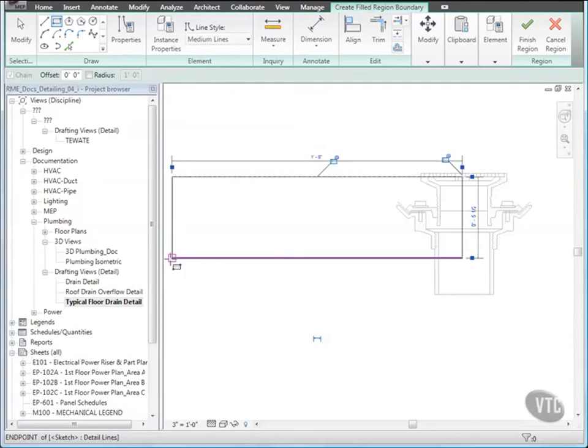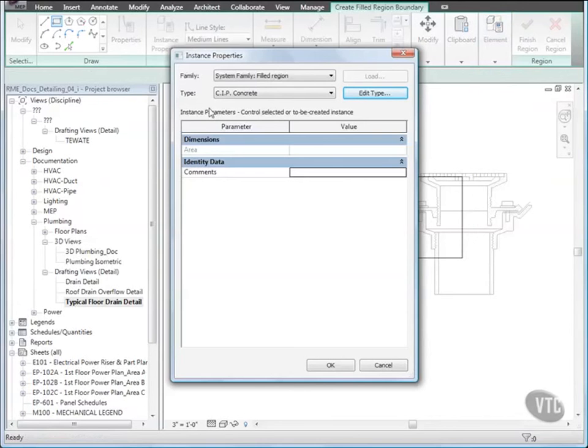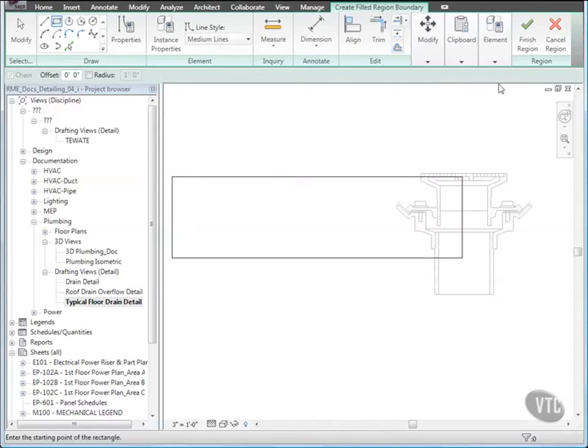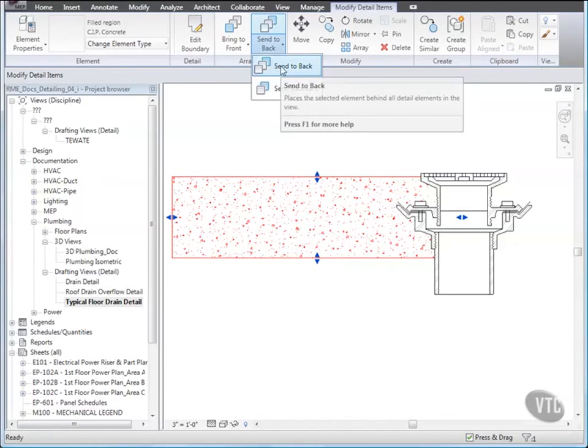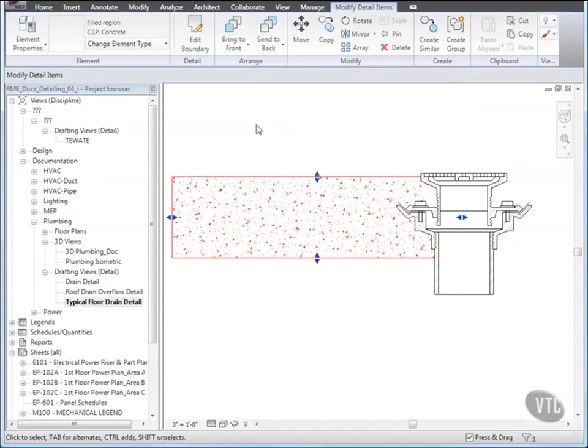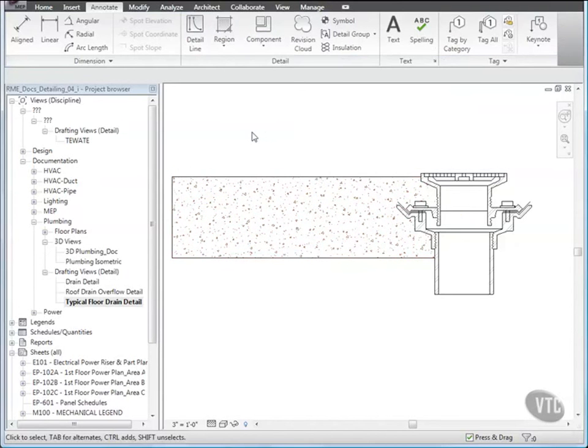Click the Element panel drop-down and select Region Properties. Verify that the type is set to CIP Concrete and click OK, and then click Finish Region. And then with the filled region still selected, on the Arrange panel, click the Send to Back drop-down and click Send to Back. Then clear the selection, and to add a structural metal deck detail group, from the Annotate tab's